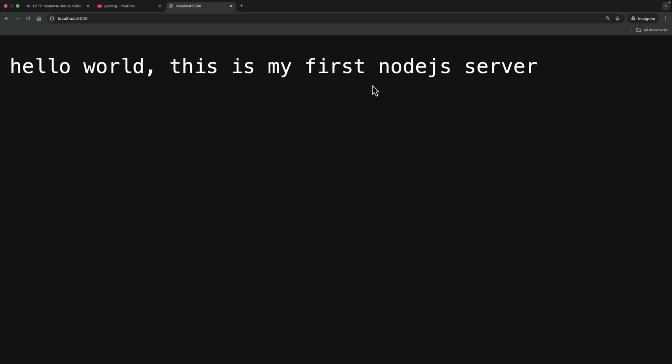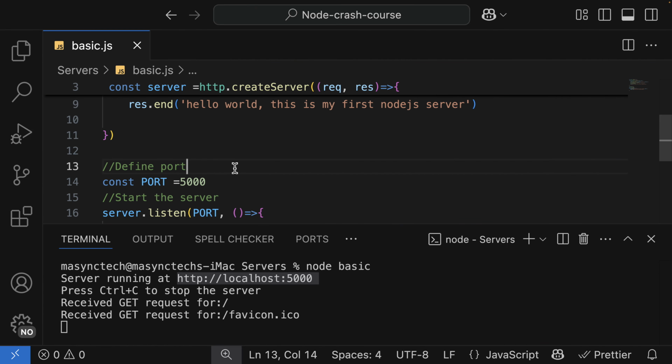So guys, this is how we can set up a basic HTTP server in Node.js to send back some response to the user by saying hello world, this is my first Node.js server. And once again, this is a basic server. We are going to improve upon our server creation as we move on.